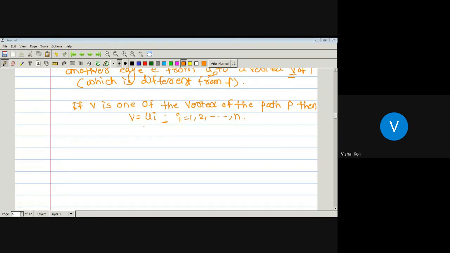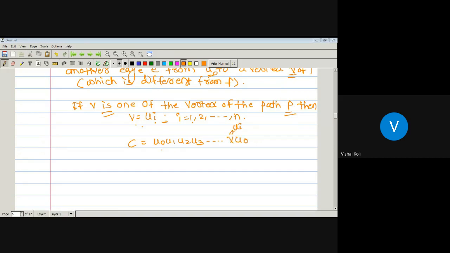Now, as v is equal to ui for some i running from 1 to n, it gives one cycle C, which is from u0 to u1, u1 to u2, u2 to u3, and up to so on. Somewhere is ui, and that one is nothing but v. As there is an edge e from vertex v to u0, here is our u0. Is it correct? Yes, sir. So here is some ui, that is v to u0, and this v is nothing but some ui.